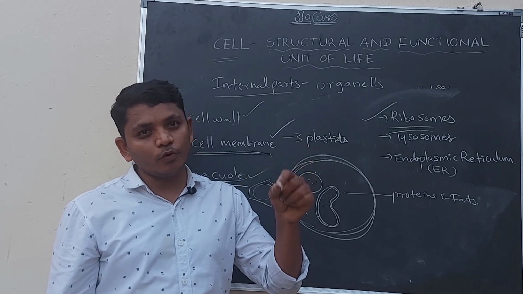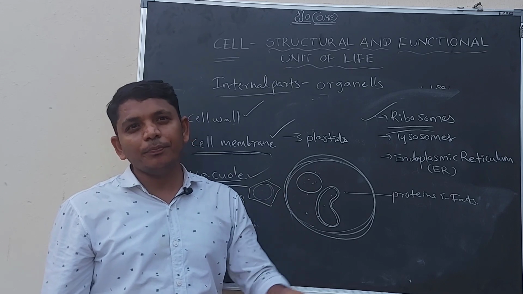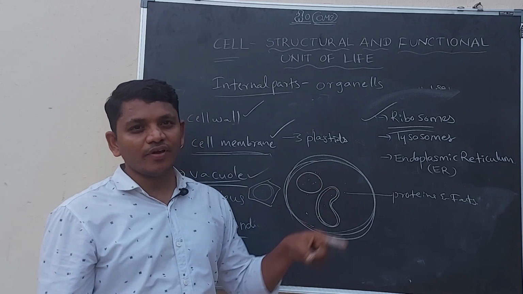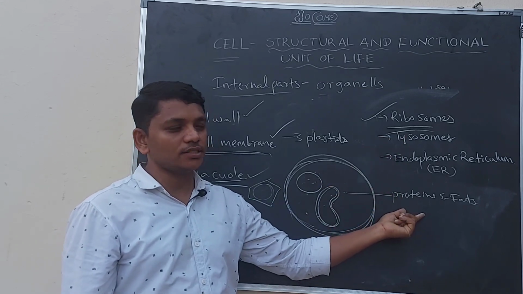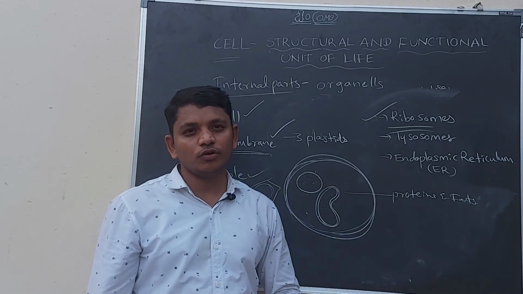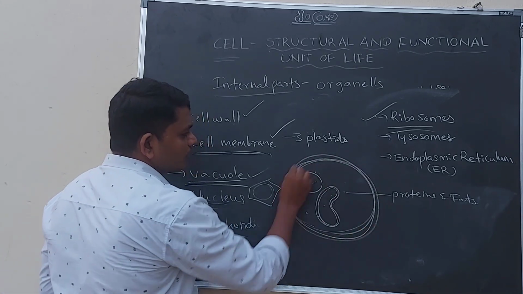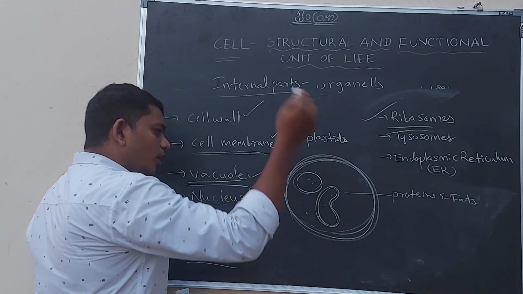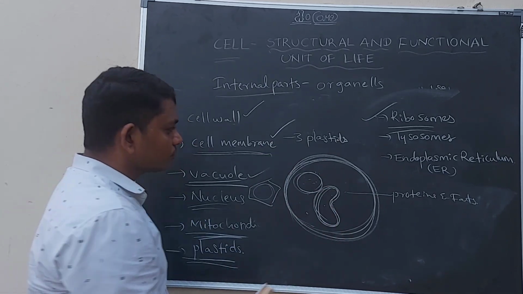They are made up of proteins and fats, and they are synthesizing, preparing the proteins and fats. The main function of the ribosome is to synthesize proteins and fats. These proteins and fats are helping in the formation of the cell membrane, nuclear membrane, and all the cellular organelles' outer membranes. Clear?